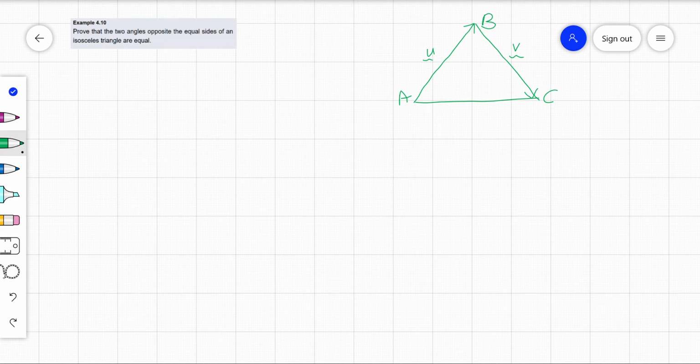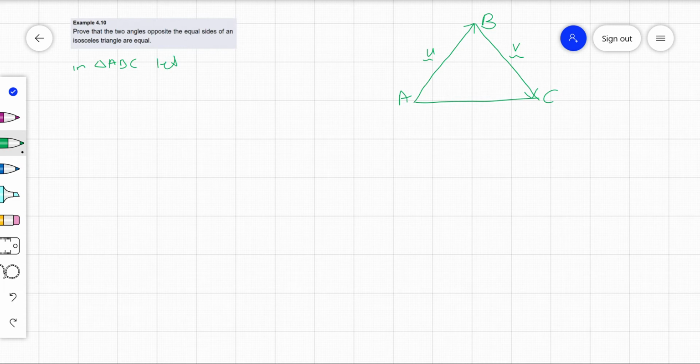So, prove that the two angles opposite the equal sides of an isosceles triangle are equal. All right, so we're trying to prove these two angles are equal here in this isosceles triangle. So, I need a triangle to look at. So what we're going to do first is draw a triangle. I've labelled mine ABC. And so I would say in triangle ABC, so I'm setting it up in triangle ABC.